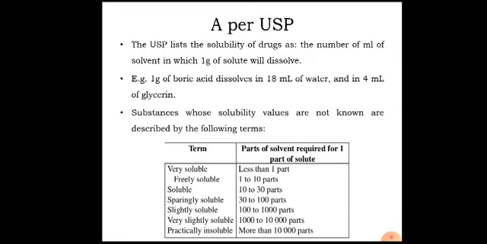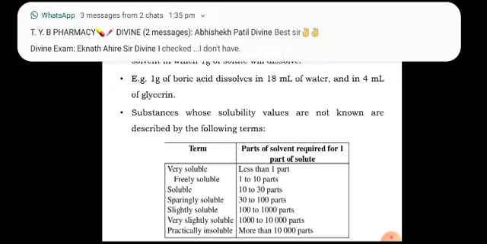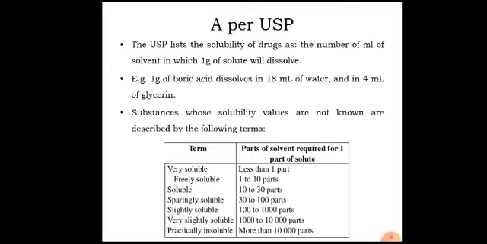The USP lists the solubility of drugs as the number of ml of solvent in which 1 gram of solute will dissolve. That is, 1 gram of boric acid dissolves in 18 ml of water and in 4 ml of glycerin. Substances whose solubility values are not known are described by the following terms. Here is the term, and in another column there are parts of solvent required for 1 part of solute. Very soluble means less than 1 part of solvent will be required for the solubilization of 1 part of solute.